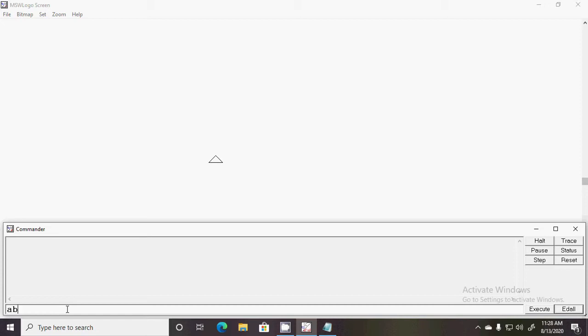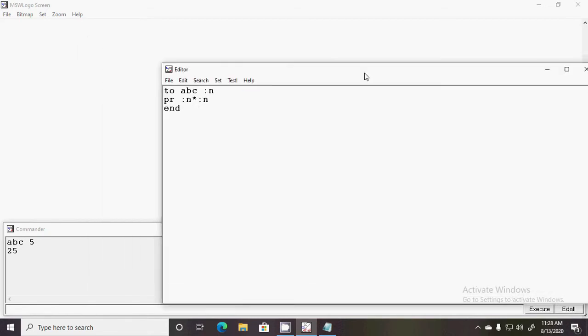Let's check this. The procedure name we have given is ABC. Then we put the parameter value here. It is just a single parameter list, so we are passing a single value. Then we press enter. See, this 5 is stored in the n variable, then it prints n multiplied by n.